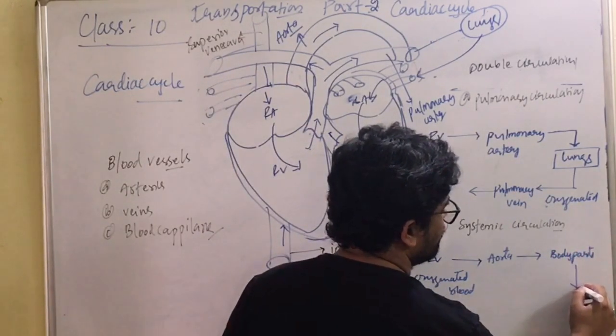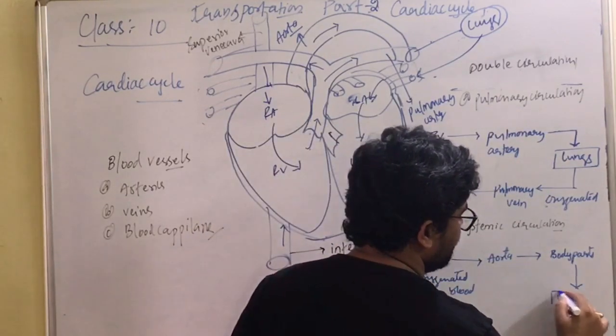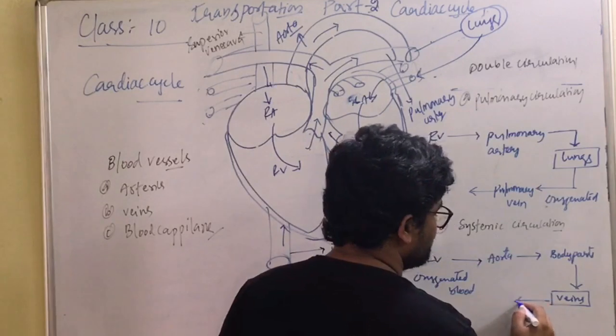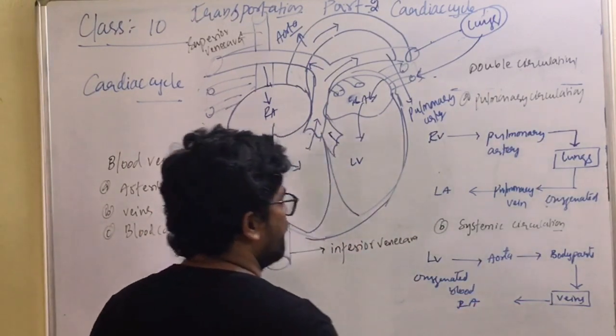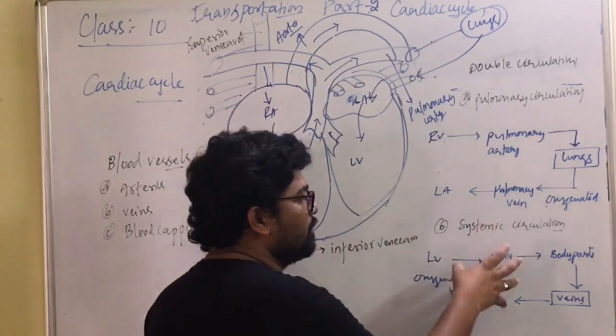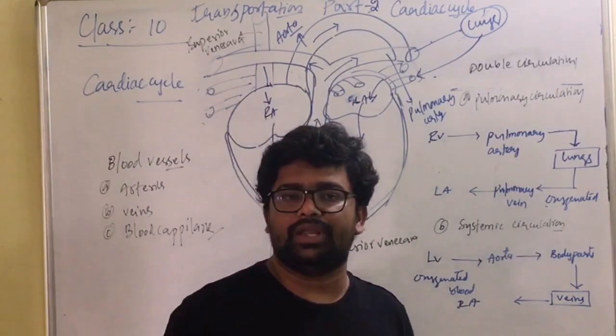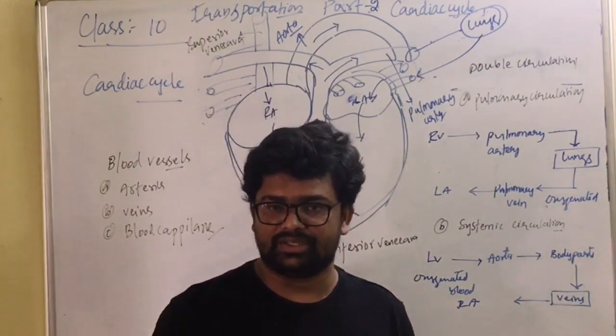From the body parts, again, blood vessels called veins collect the blood and send it into the right auricle, and then the right auricle opens into the right ventricle. Such type of circulation, with both pulmonary circulation and systemic circulation, is known as double circulation.